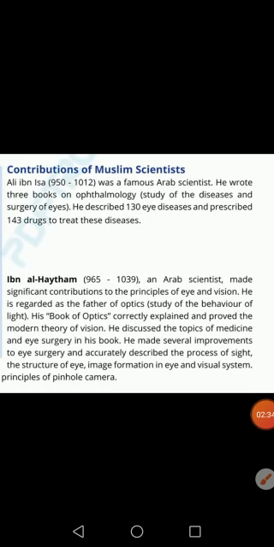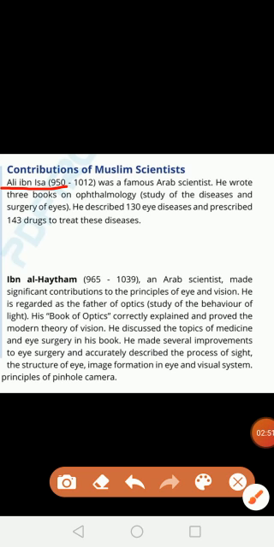Okay, next topic is the contribution of Muslim scientists. What are the different contributions of Muslim scientists related to vision? There are basically two scientists who contributed to it. One is Ali bin Isa, and the second one is Ibn al-Haytham. These are the two scientists who contributed in this aspect.